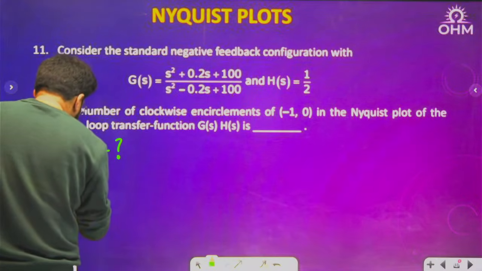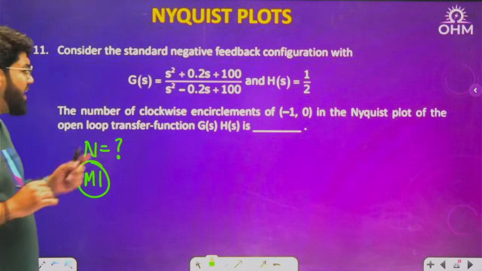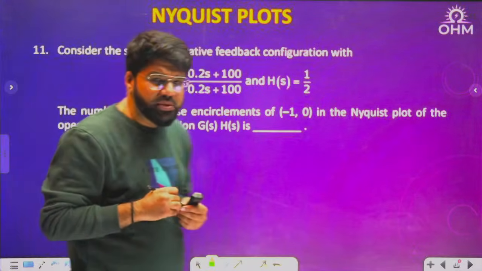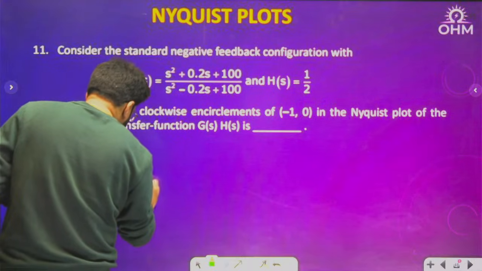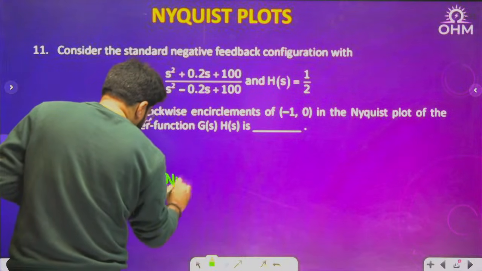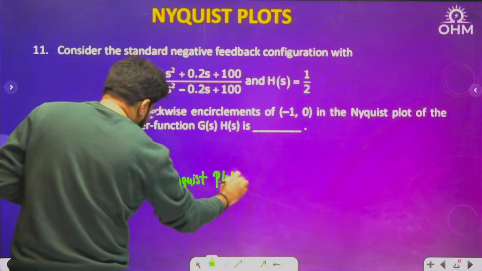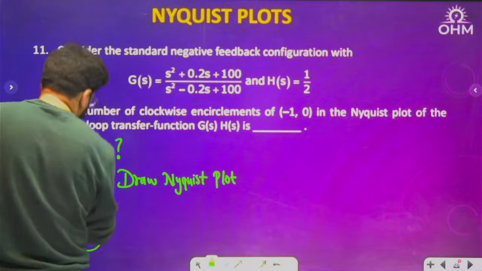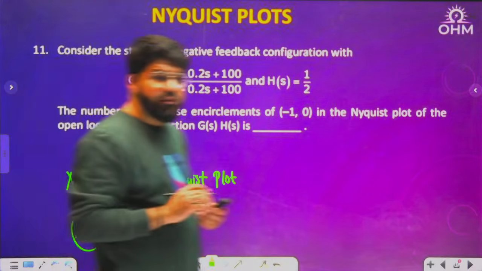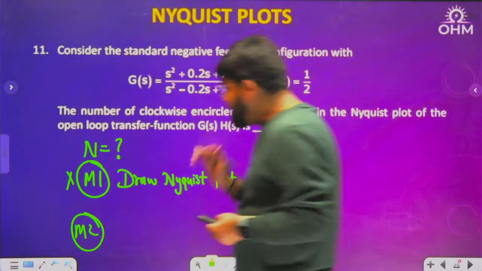Normally what people think here is, if I have to get the encirclements of (-1, 0) by the Nyquist plot, I will have to first draw the Nyquist plot. But I will tell you, not required. Drawing the Nyquist plot for this function will take time. Simply use the formula.